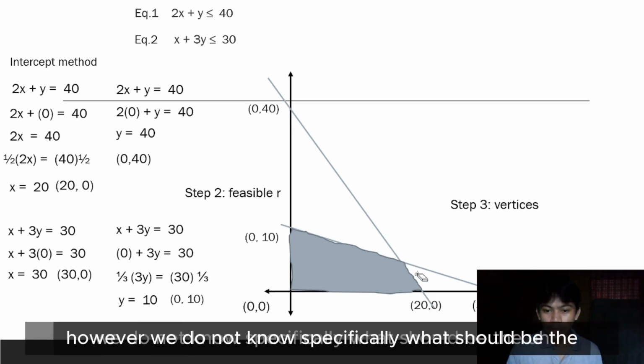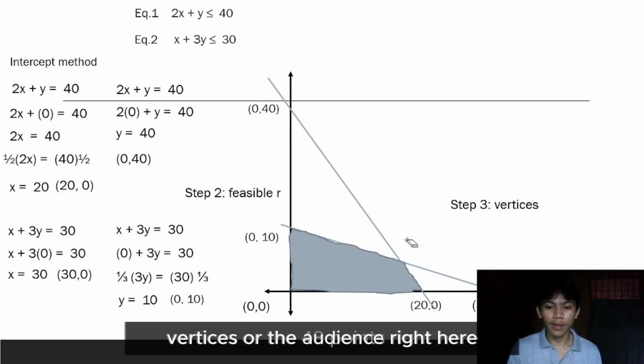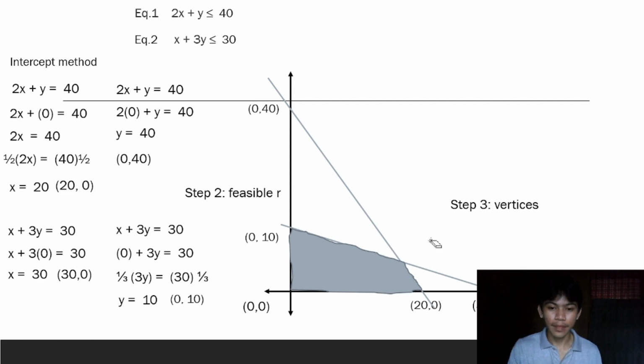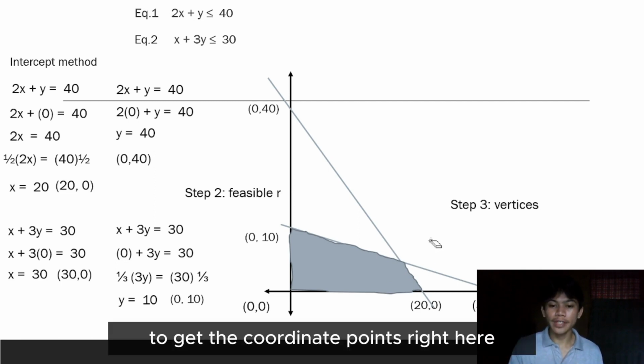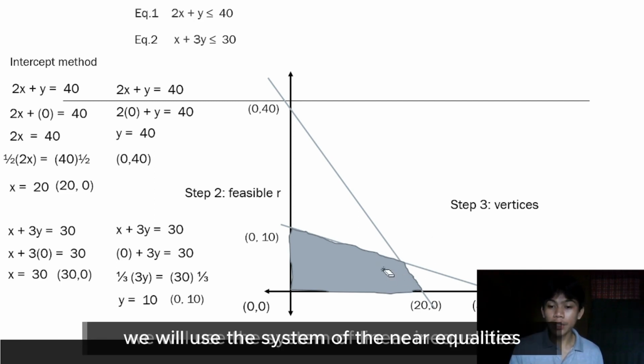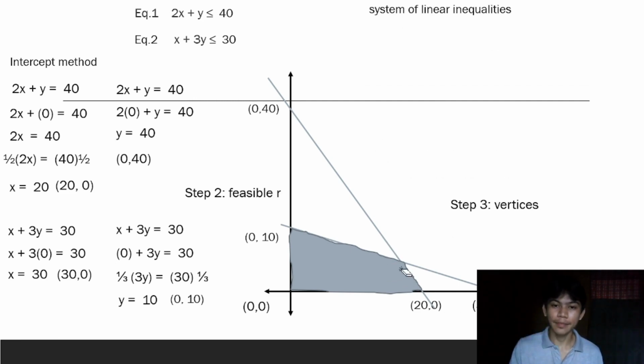However, we do not know specifically the coordinate point right here. To get it, we will use the system of linear equations. And how can we do that?